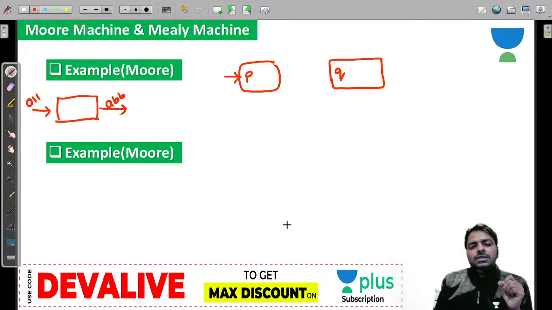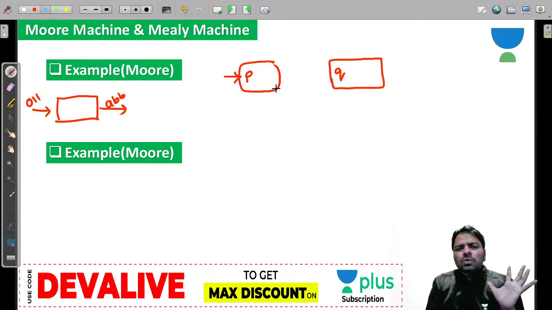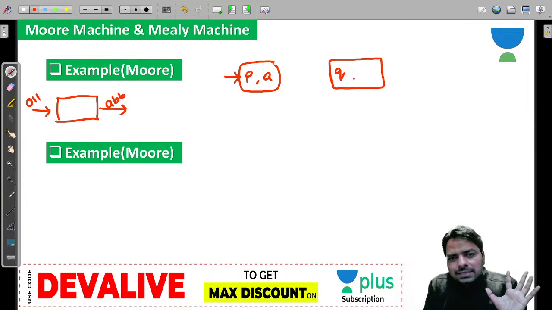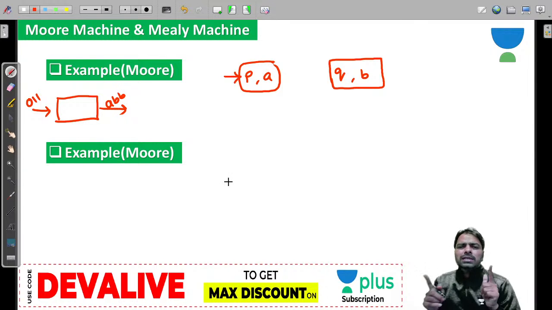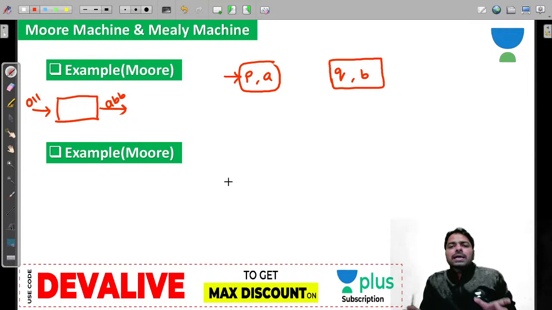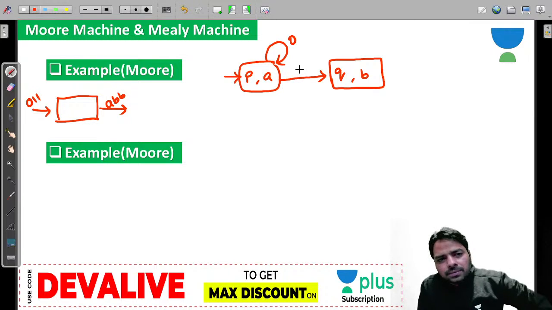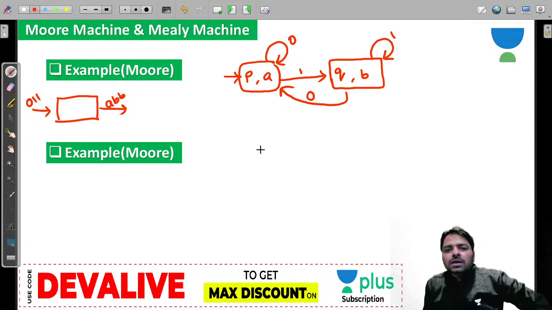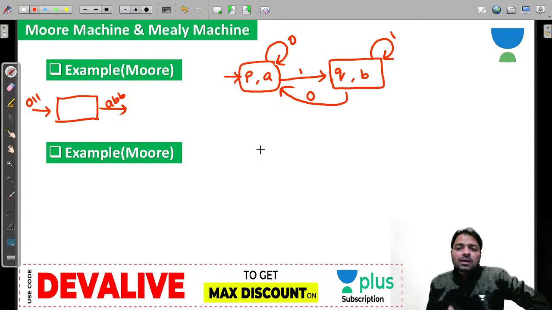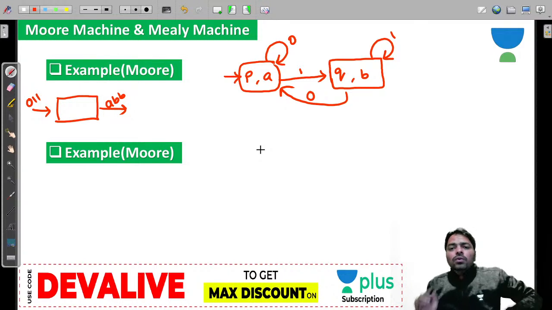Then what I do is I do something, don't worry much about it. Small a, small b. And that small a, small b you can keep outside also, but keep with a state. And when 0 comes, I want to produce A. When 1 comes, I want to produce a B. And here also same procedure. 1 comes, I want to produce a B, and 0. Don't design. Just look at, I am taking my own example. Then how do you understand it?